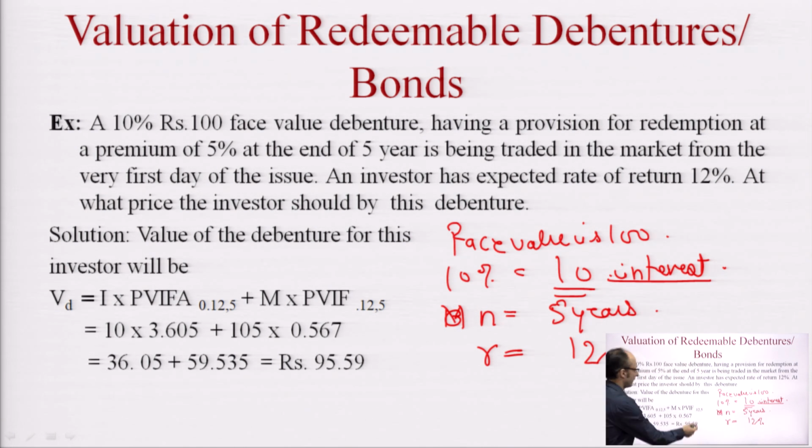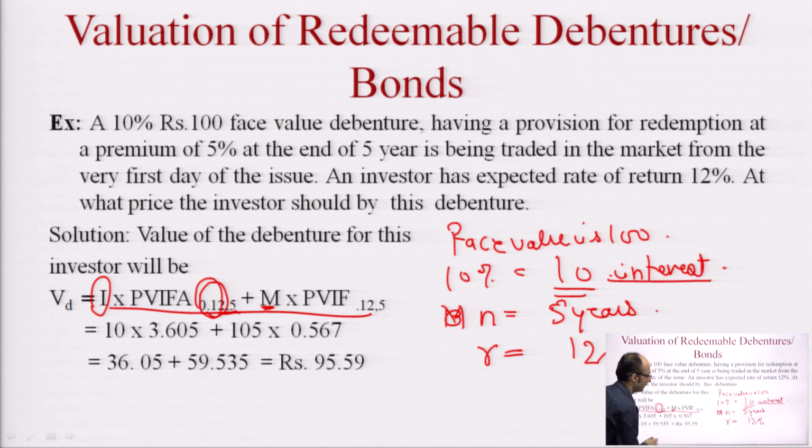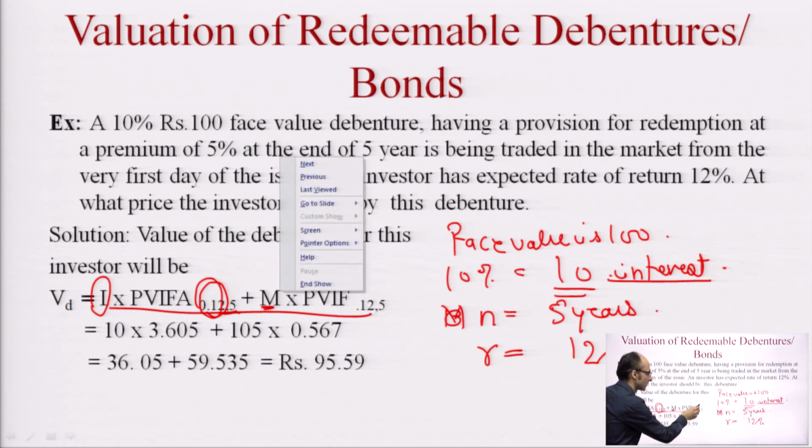Now through the formula that we have discussed, the bondholder will get this interest annually throughout the life of the bond, which stands at 5 years, and the discount rate that the bondholder is expecting is 12%. Similarly, at the end of maturity a value will be received by the bondholder, and the PVIF table will be used at 12% and